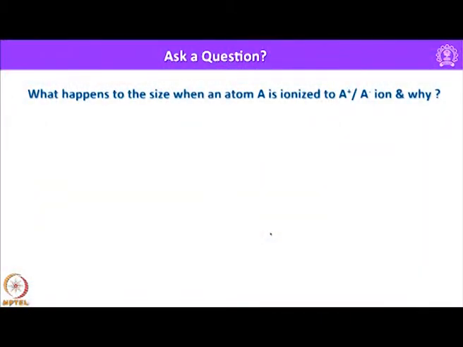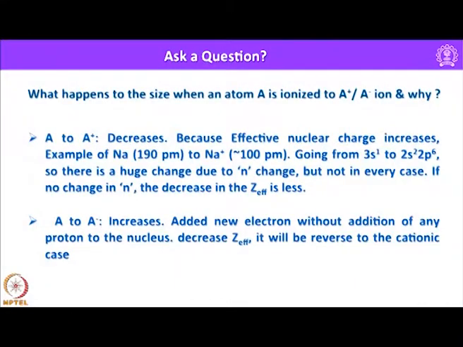So, let us look into another interesting question. What happens to the size when an atom A is ionized to A plus or A minus? This already we discussed. When we add an electron, an anion is generated, and when we remove an electron, a cation is generated. So, in general, when you consider the radius A to A plus, it should decrease because the effective nuclear charge increases. Now, the remaining electrons are held more firmly by the nucleus.